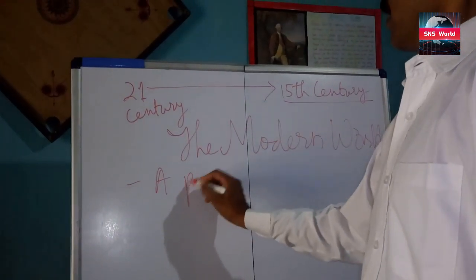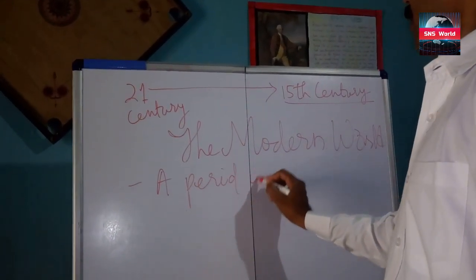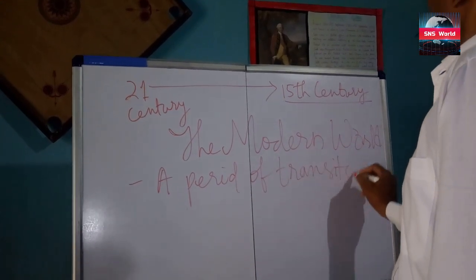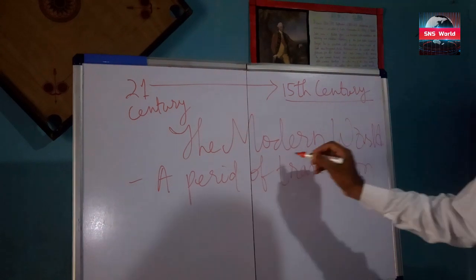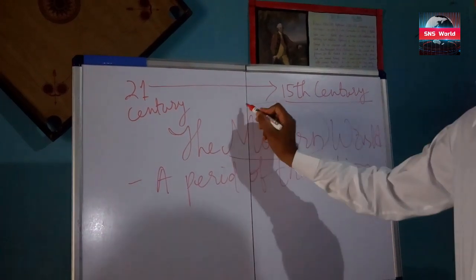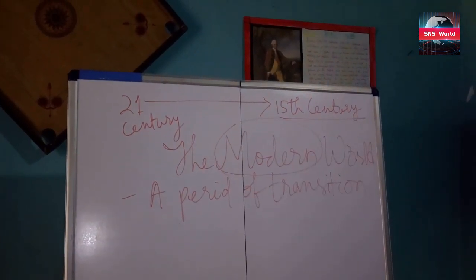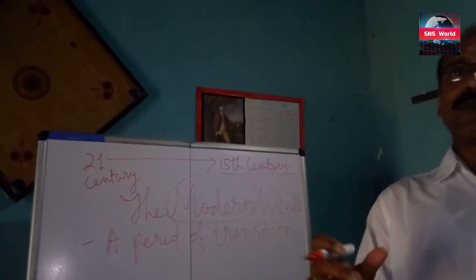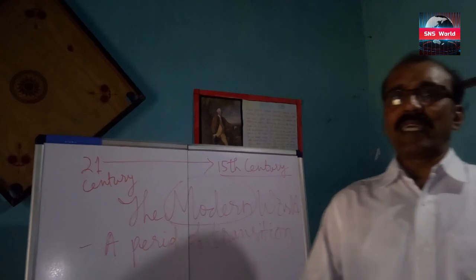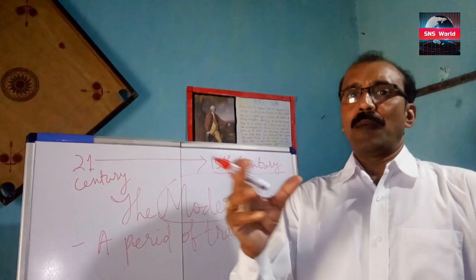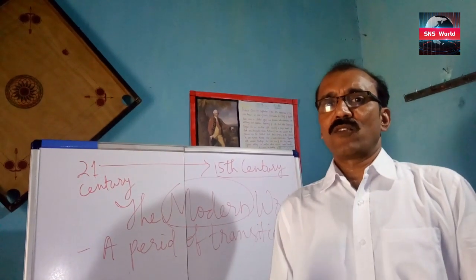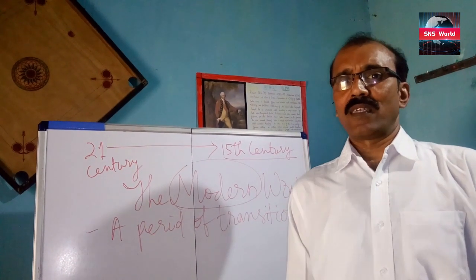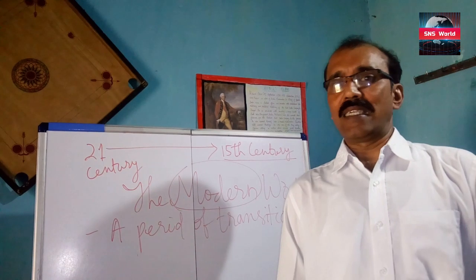A period of transition. Modern. Now you are living in the modern world. All the world is now a village. We interact with people around the world through the internet. So how humans developed, those things we know from history.